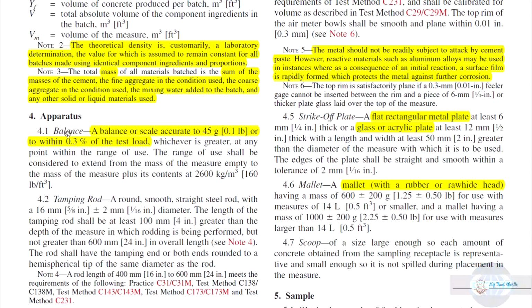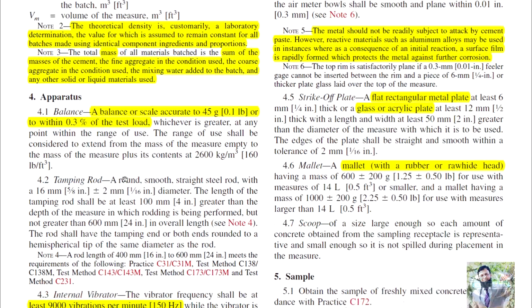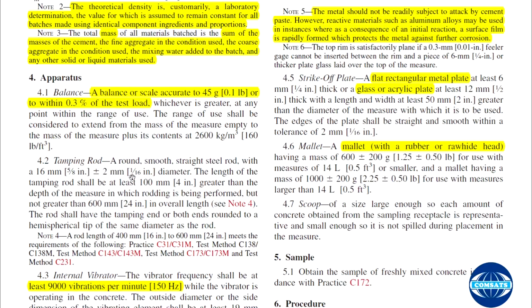Okay, apparatus. A balance is required. A balance or scale accurate to within 0.3% of the test load, so 40 gram it should be measuring. The tamping rod has the same specification: it should be a round, smooth, straight rod, 16 millimeter in diameter, and its length should be 4 inches greater than the measuring device and not exceeding 24 inches.